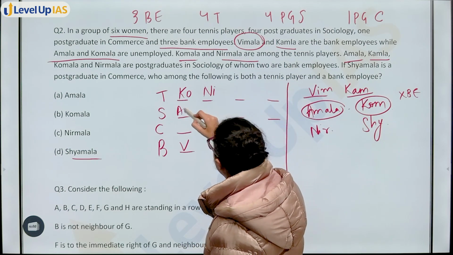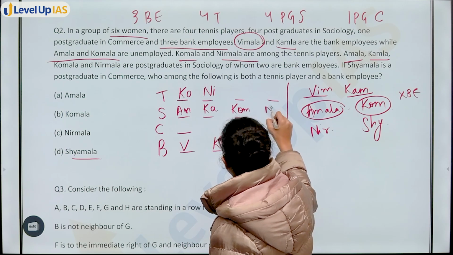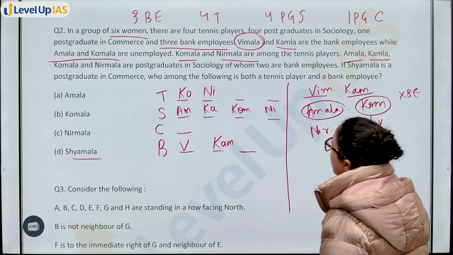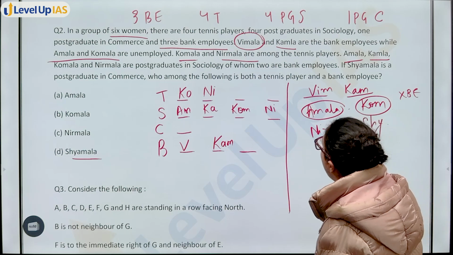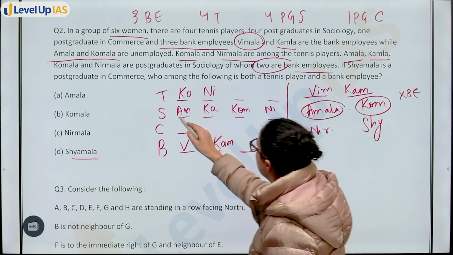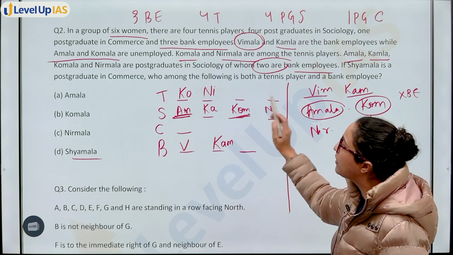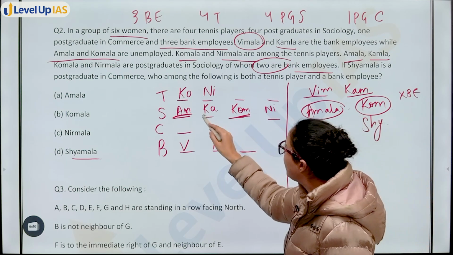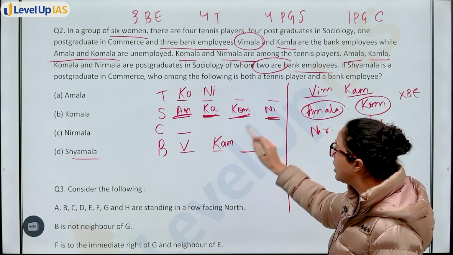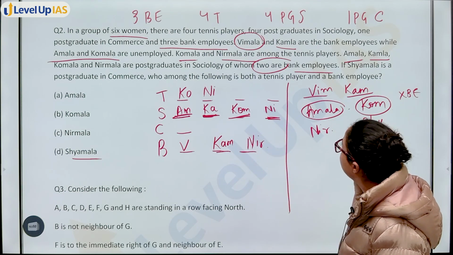Amla, Kamla, Komala, and Nirmala are postgraduates in sociology, of whom 2 are bank employees. Now you know Amla, Komala, they cannot be bank employees, right? Because they are unemployed. That means Kamla should be one and Nirmala should be one. Kamla is already here. So the third bank employee is Nirmala.